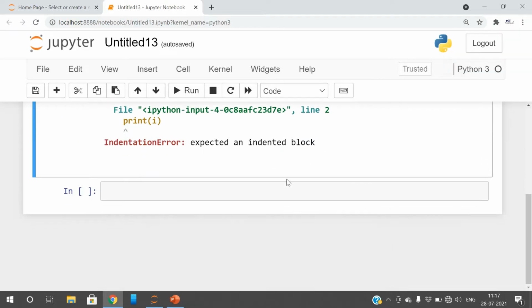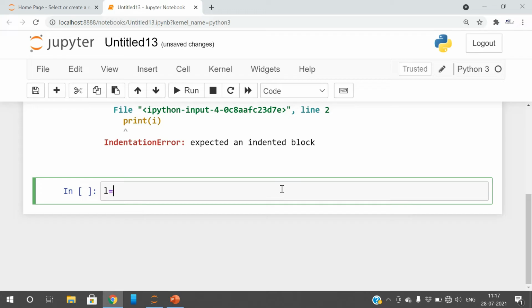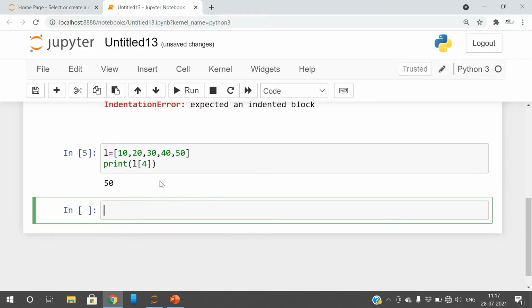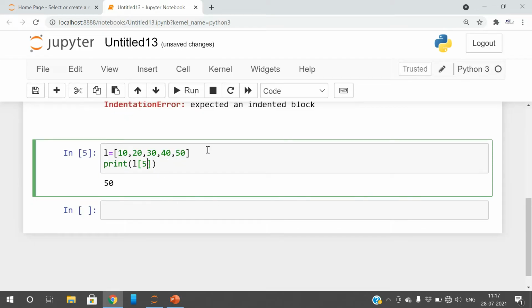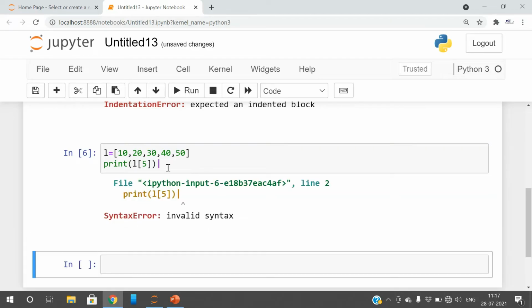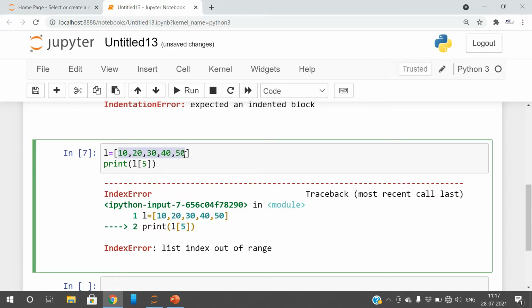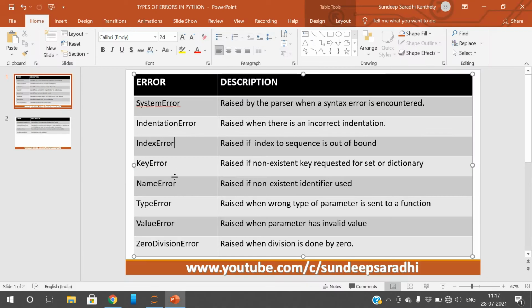So let us check. Let us take L is equal to a list of 5 elements. If you access elements below 5, there will be no error, because the index ranges start with 0, so the index values go from 0 to 4. We can access up to 4, so there will be no error. If you access index 5, which is not available here, then we'll get the index error, because the index 5 is not available in the list. The index values are only up to 4, so we'll get list index out of range.